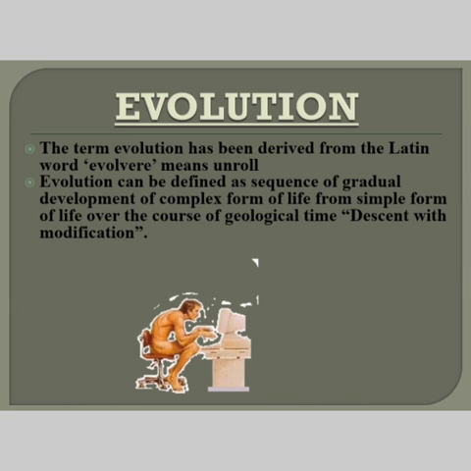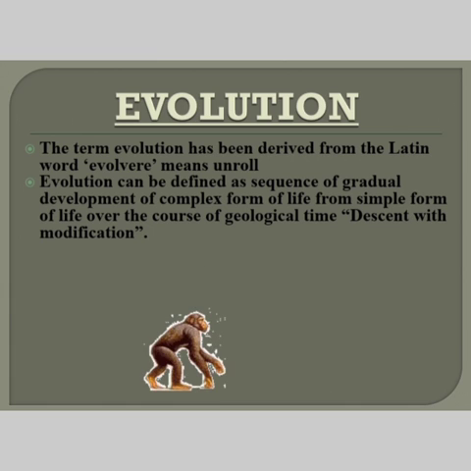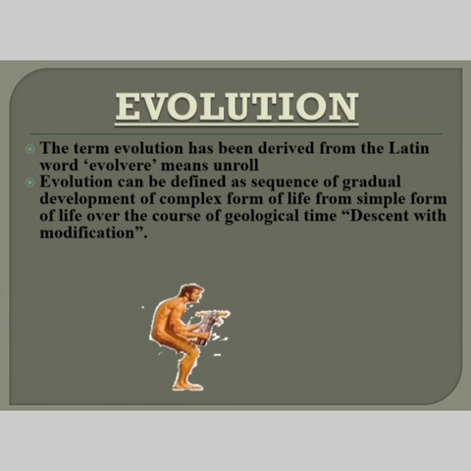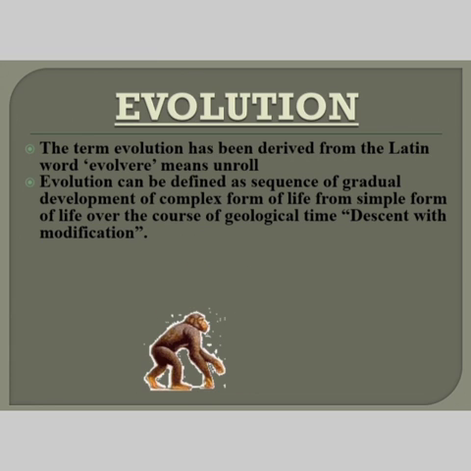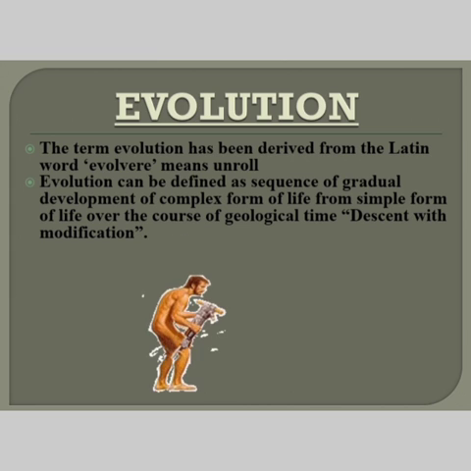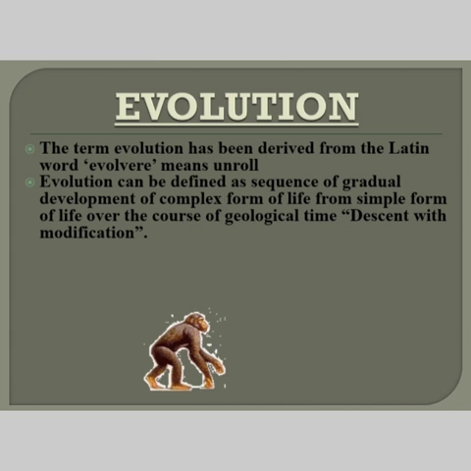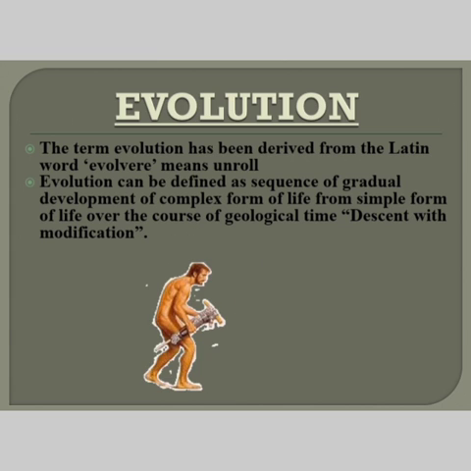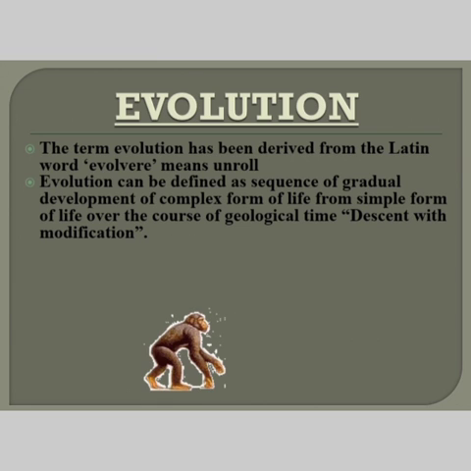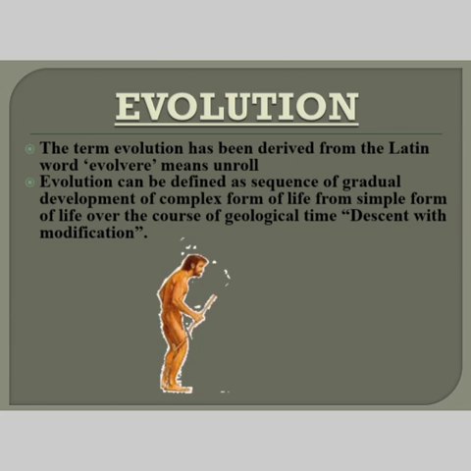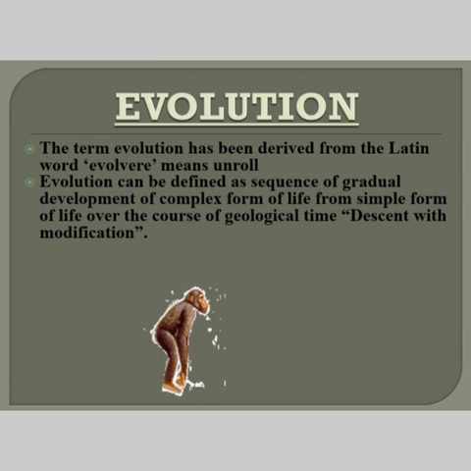So, children, what does the term evolution mean? The term evolution has been derived from the Latin word evolvere, which means unroll. So evolution can be defined as a sequence of gradual development. It is not that there is an immediate change in development. It is gradual, stage by stage. Just now you saw one video clip, right? So gradually the phase changes. And here also you can see how gradually man is evolving, right?